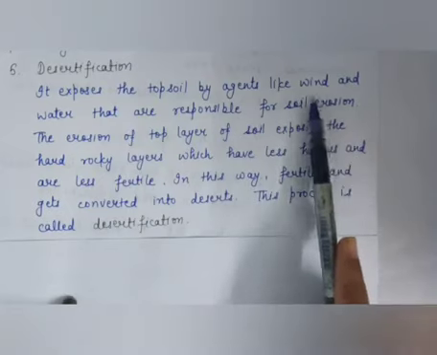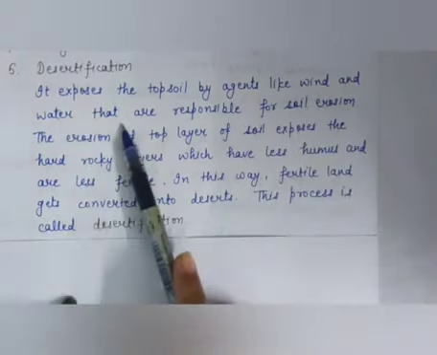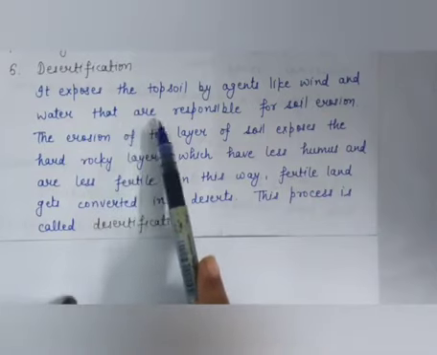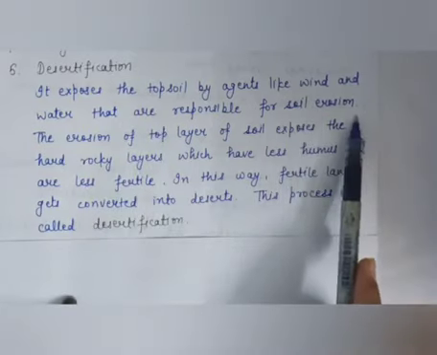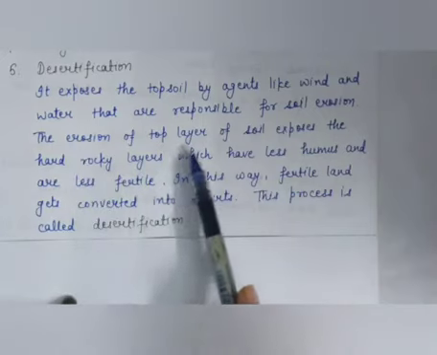Means by wind and water, nutrients are washed away and soil becomes eroded.